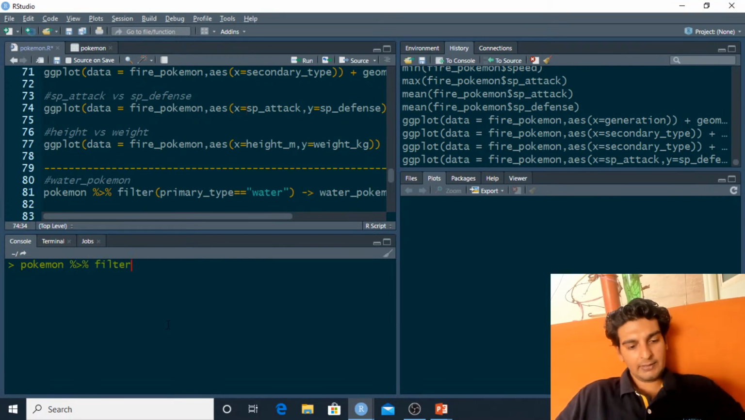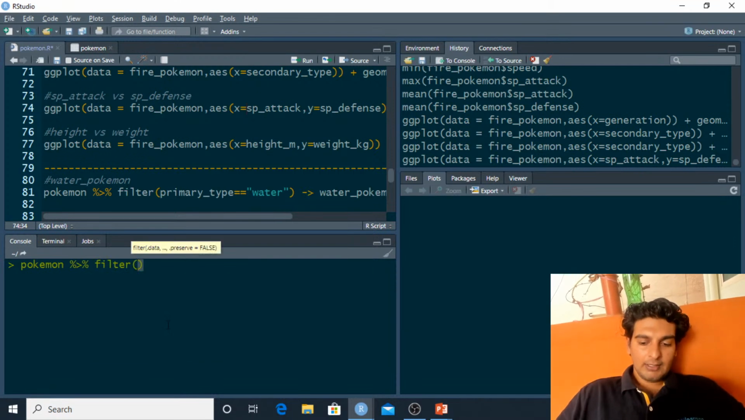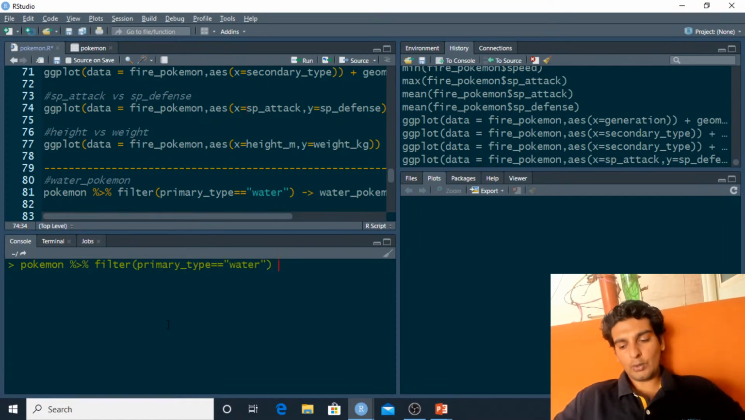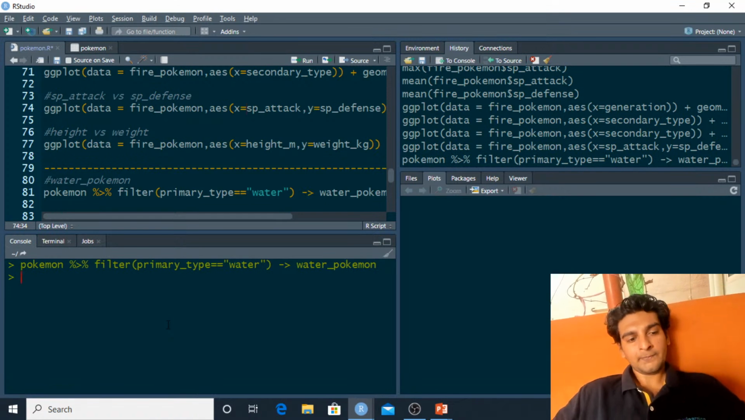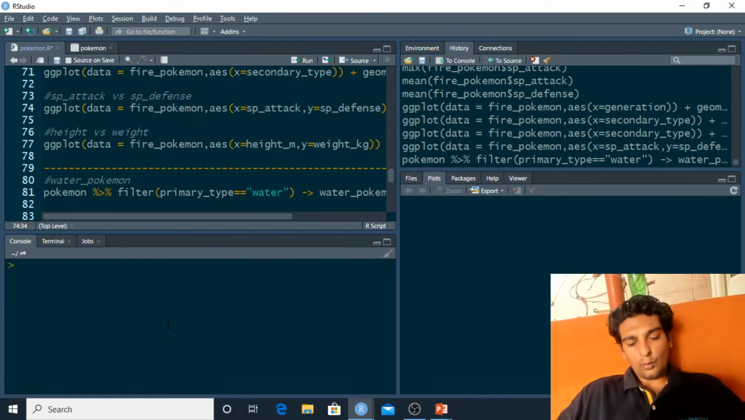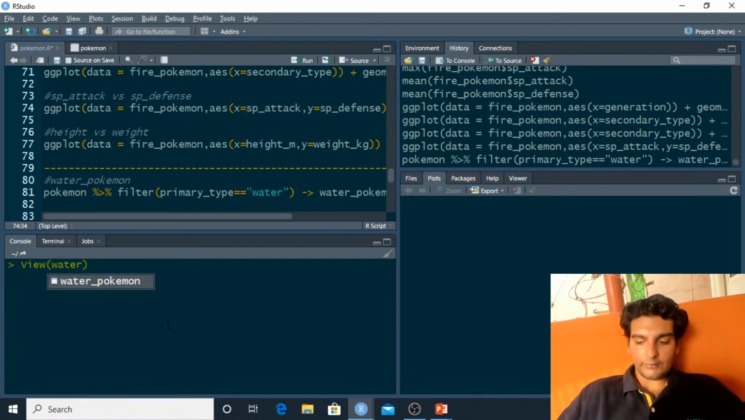and I'll use the filter method from the dplyr package. Inside this, I'll set the primary type, and this primary type has to be equal to water, and I will store this in a new object, and I'll name that object to be equal to water Pokemon. So I have extracted the water Pokemon as well. Now I'll have a glance at all of these water Pokemon.